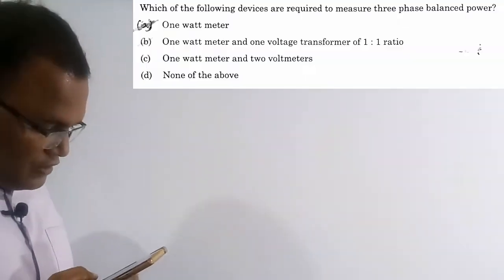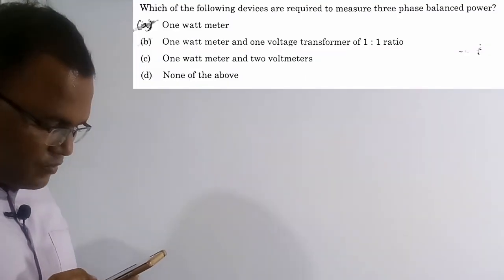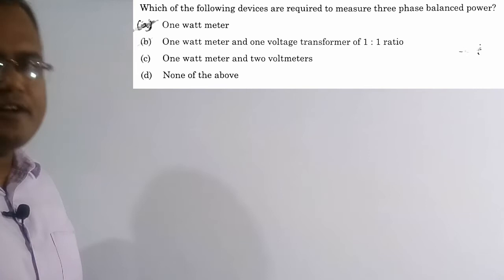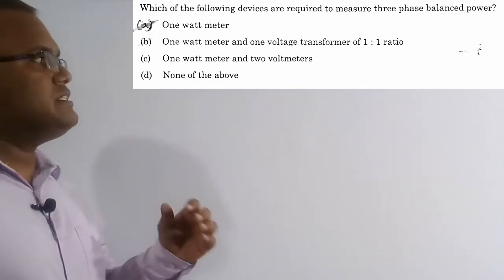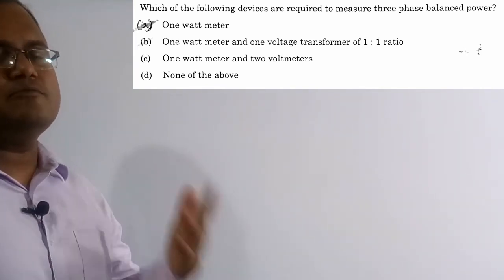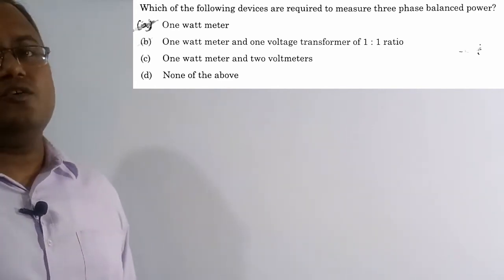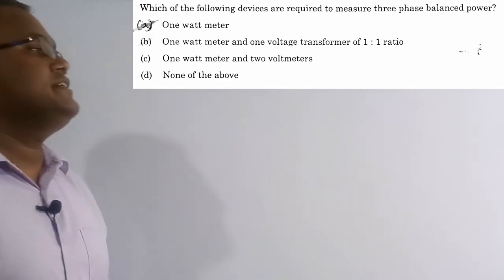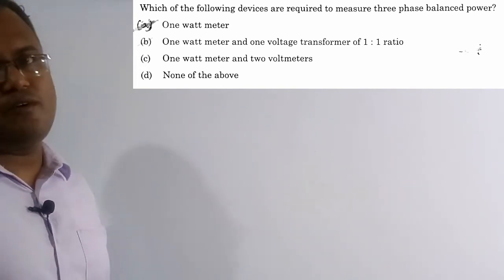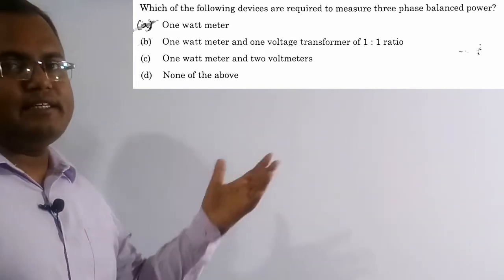So this is the last question of this lecture. See the question here. Which of the following devices are required to measure three-phase balanced power? Out of the four options, option A, only one wattmeter is required in order to measure three-phase balanced power, and we will discuss this one in a very detailed manner.